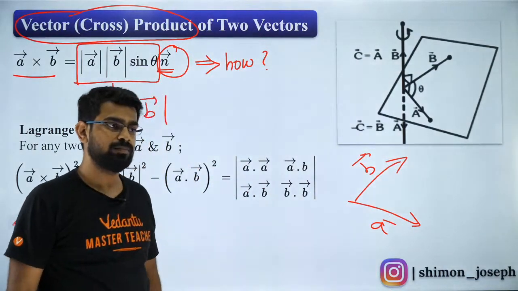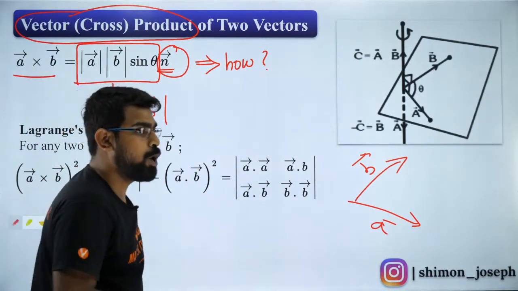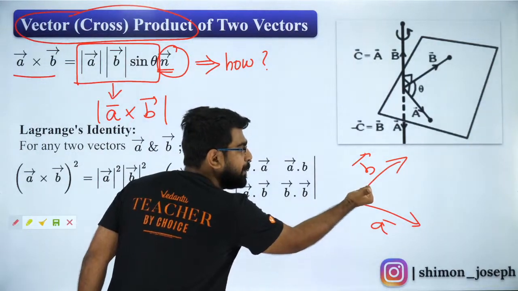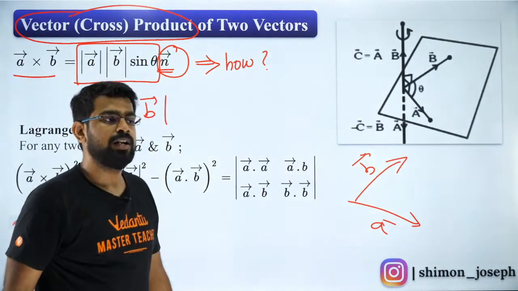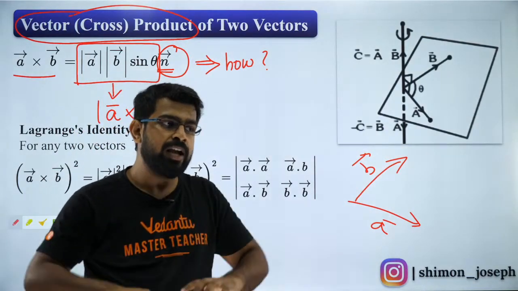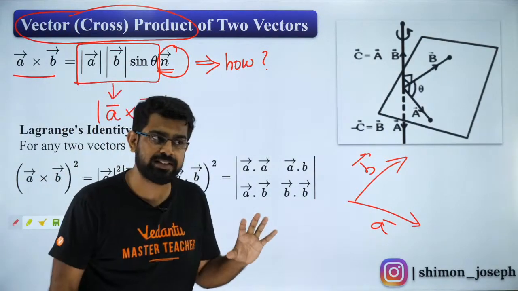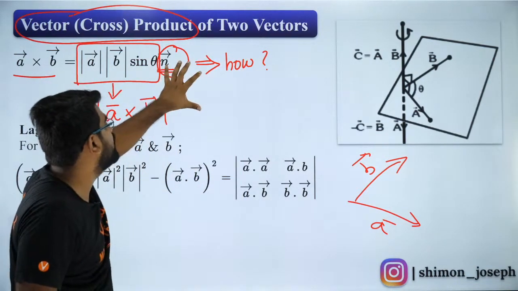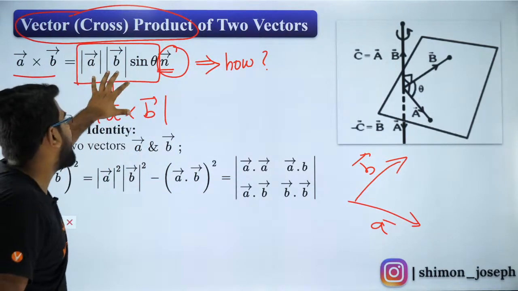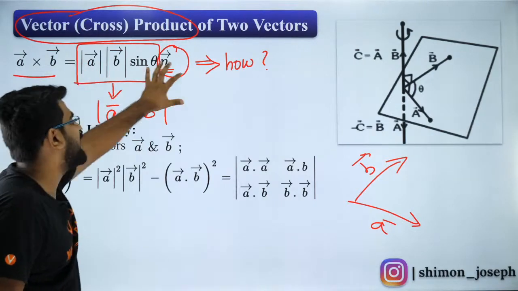Understand that? Please understand that. Your A cross B will always be perpendicular to both your A vector and also your B vector. Are you guys clear about it? Everybody cool with it? Yes? Fantastic. So that is how you find direction. I'm so happy you guys have understood it. This is the magnitude. So we know magnitude, we know direction.